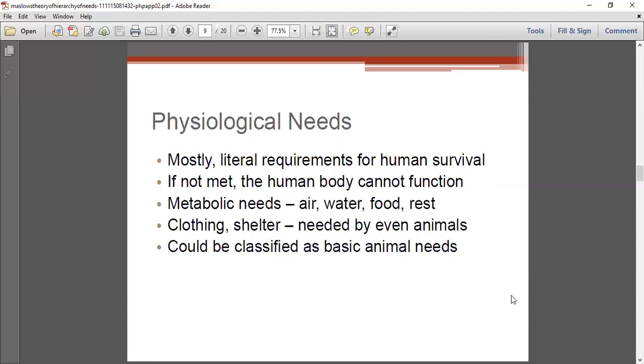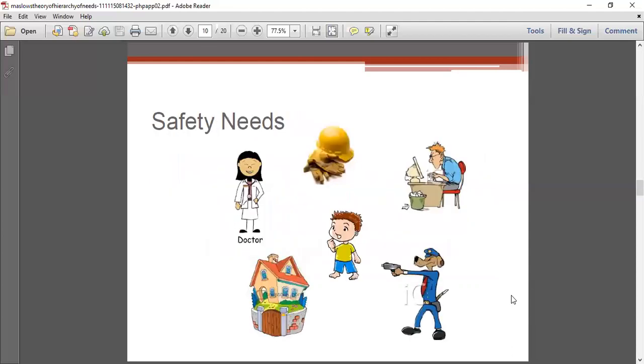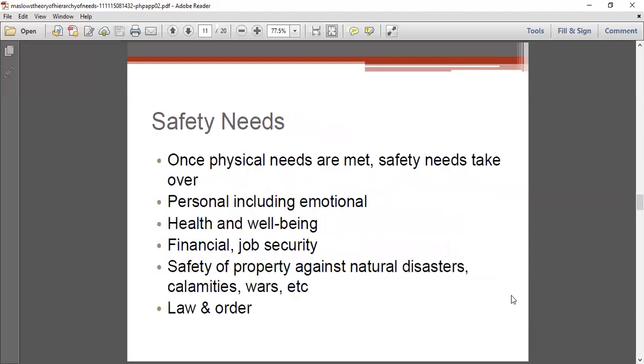And if this need is not met, the human cannot survive. So that need is known as physiological needs. Next is the safety needs. Once the physical needs are met, we need the safety needs.